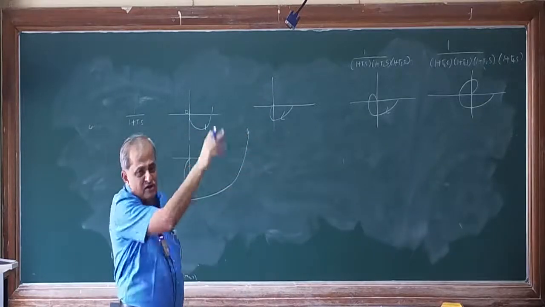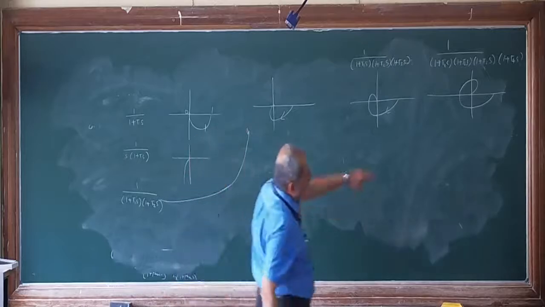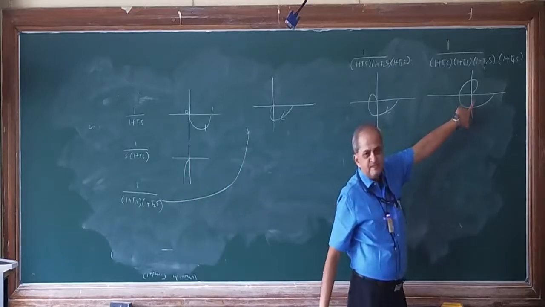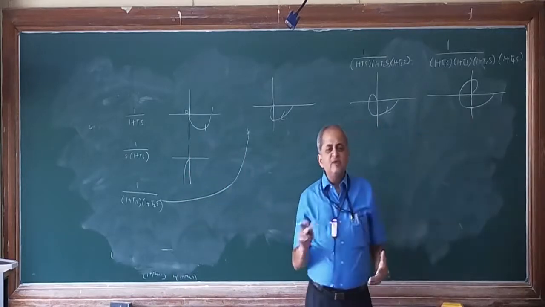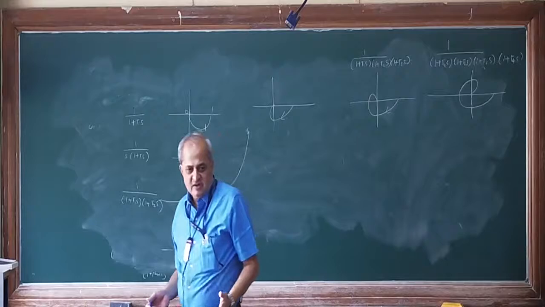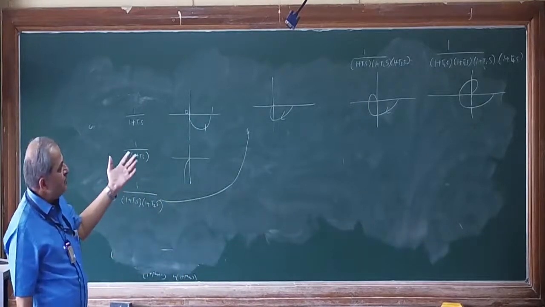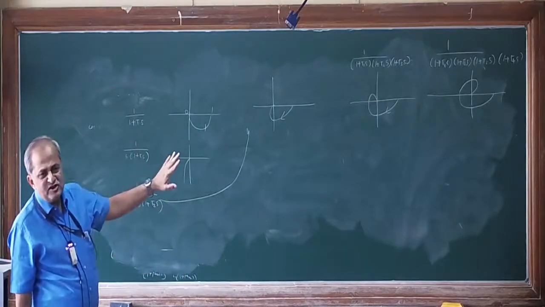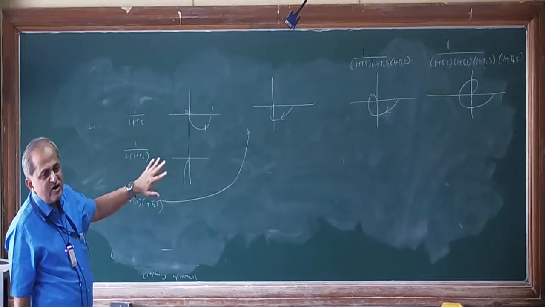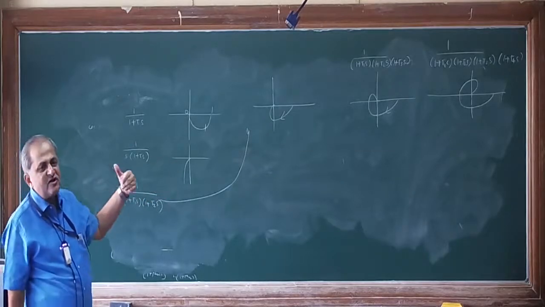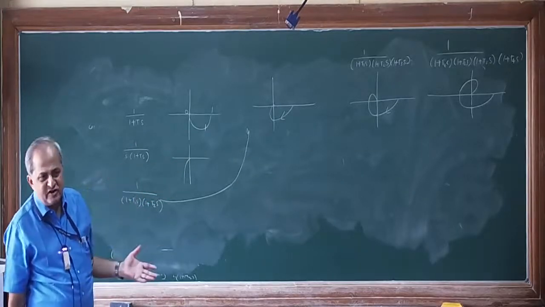One more pole, and once again it will cut this two times now. So it becomes like a spiral. So the rule says that when a first order pole is added to the system, the resultant polar plot will encircle the origin by another minus 90 degrees.